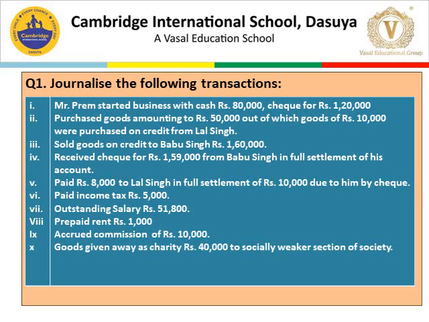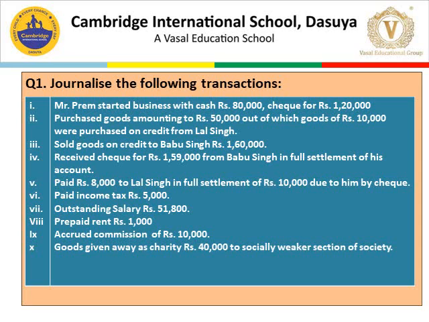Third, sold goods on credit to Babu Singh, rupees 1,60,000.